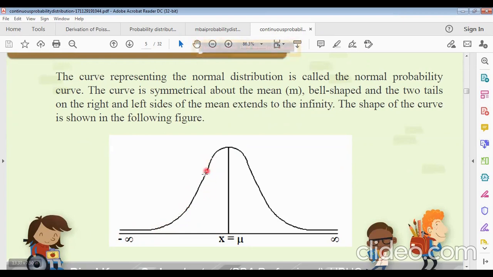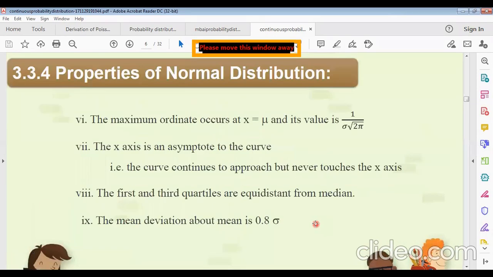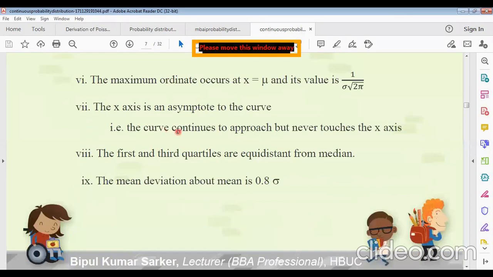These types of curve are called asymptotic curves. Remember it. And on the right-hand side also, it is an asymptotic curve. That means it never touches the x-axis but gets near to it. So the curve continues to approach but never touches the x-axis.